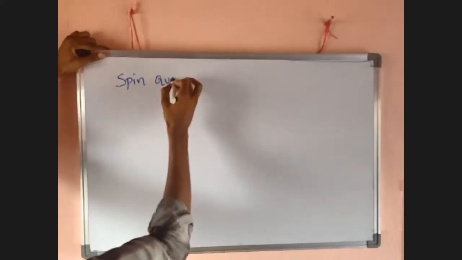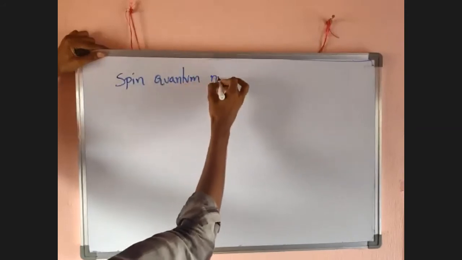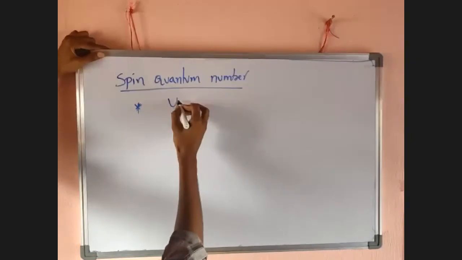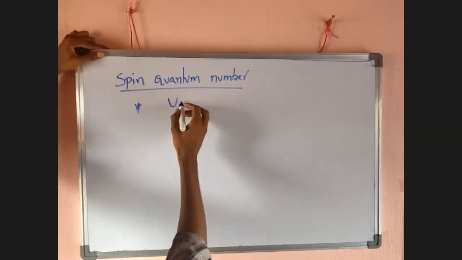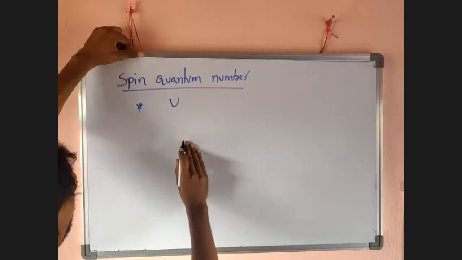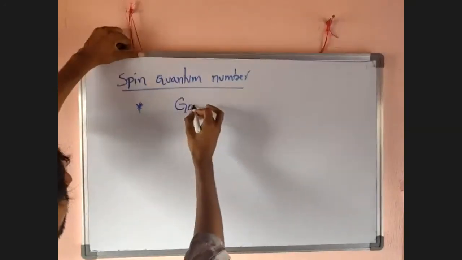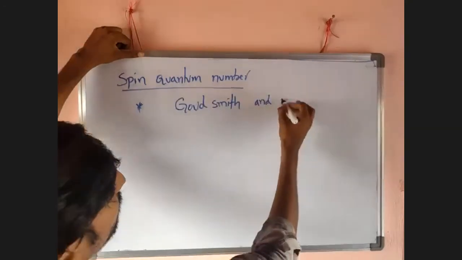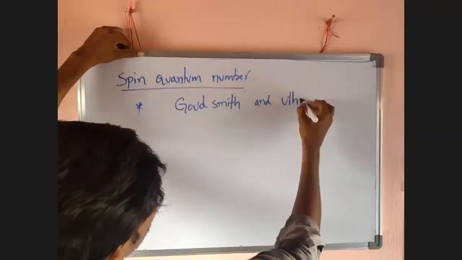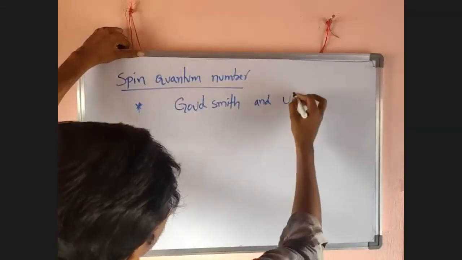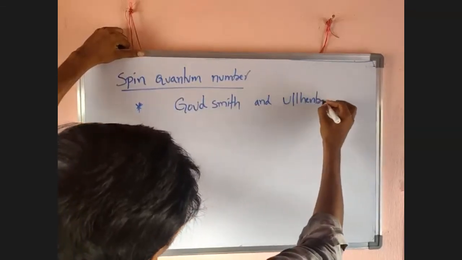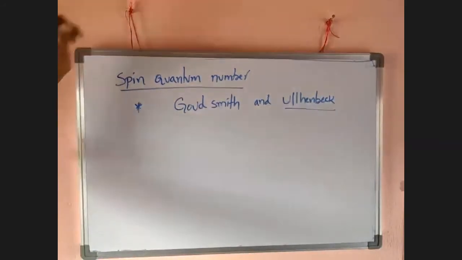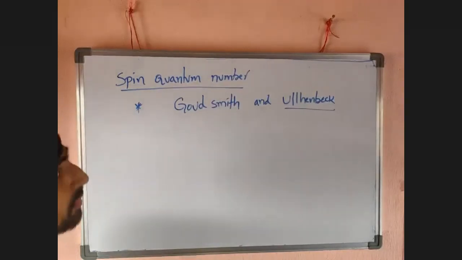Spin quantum number. It has a different name. It was proposed by, I think, Uhlenbeck and Goudsmit.